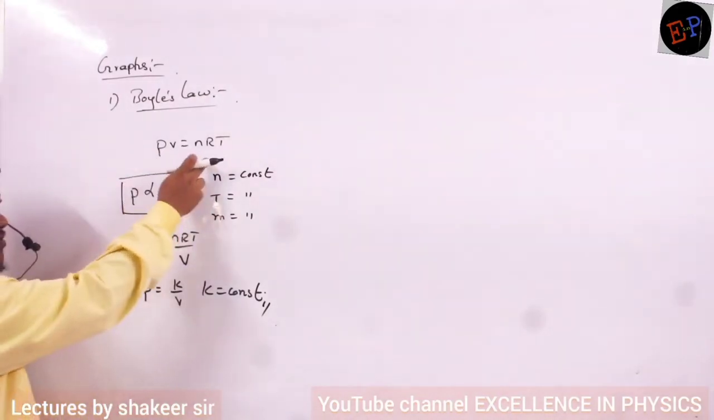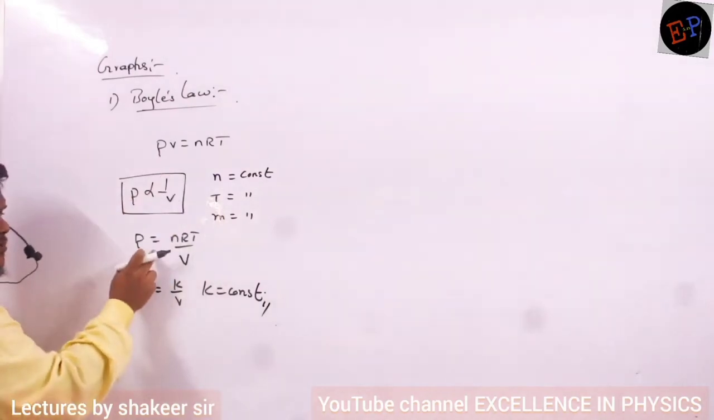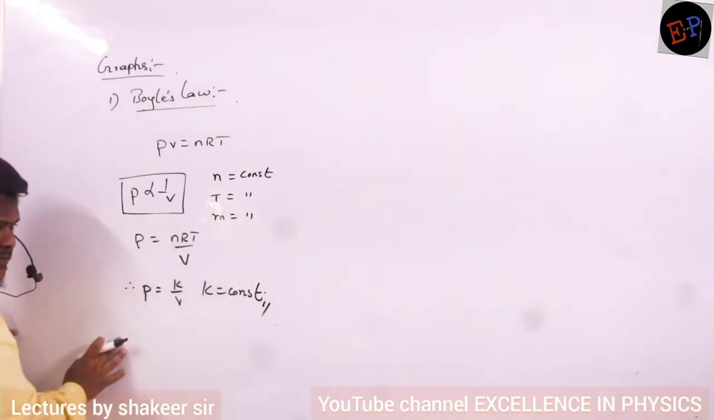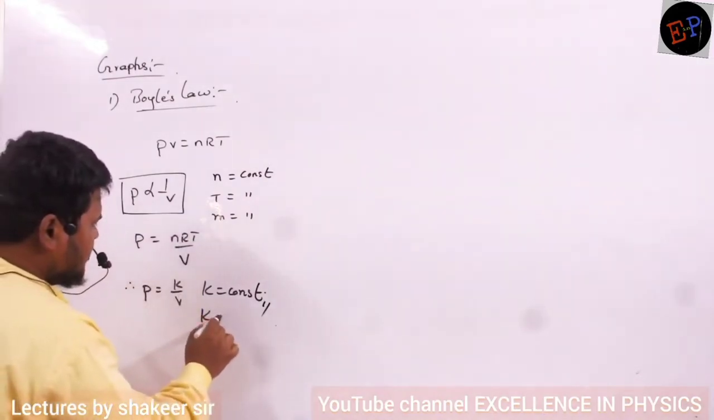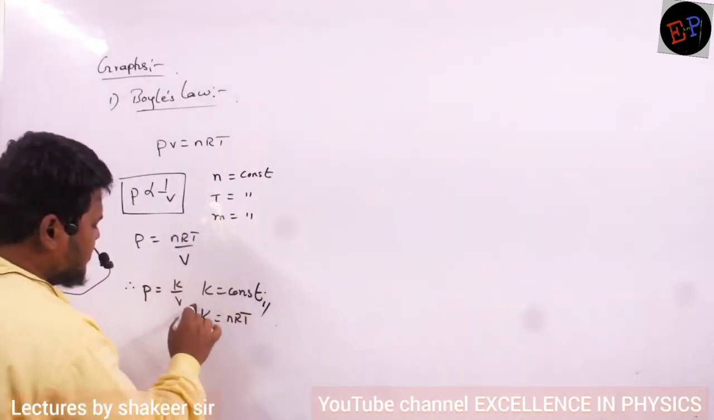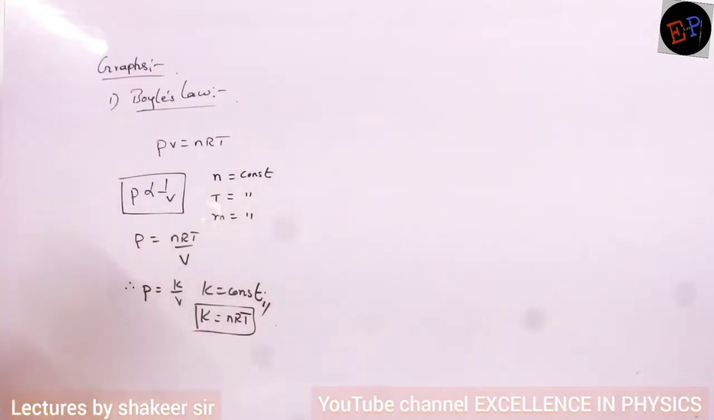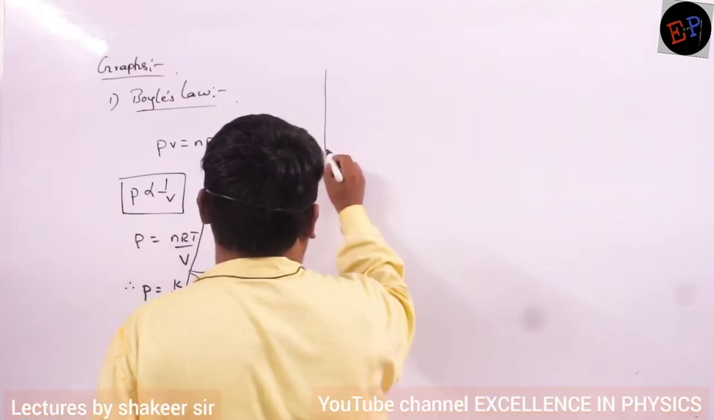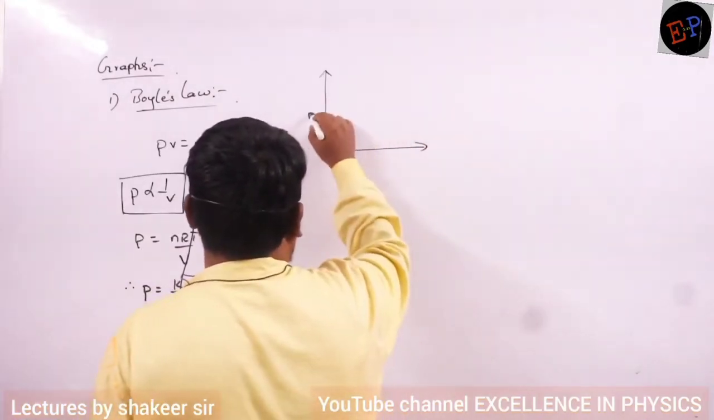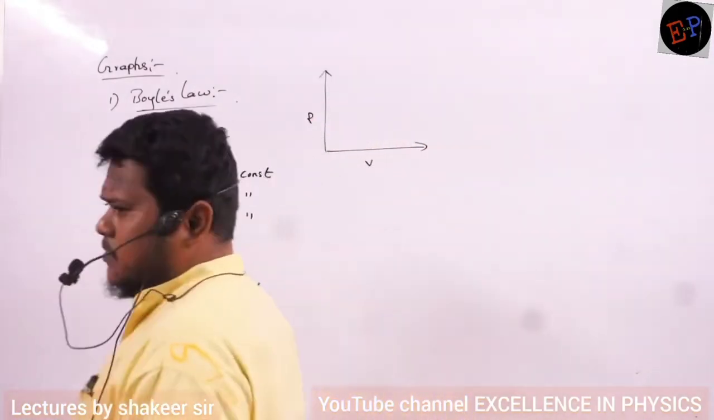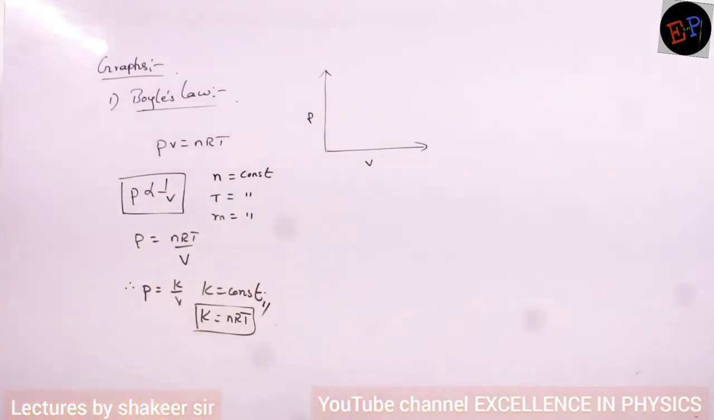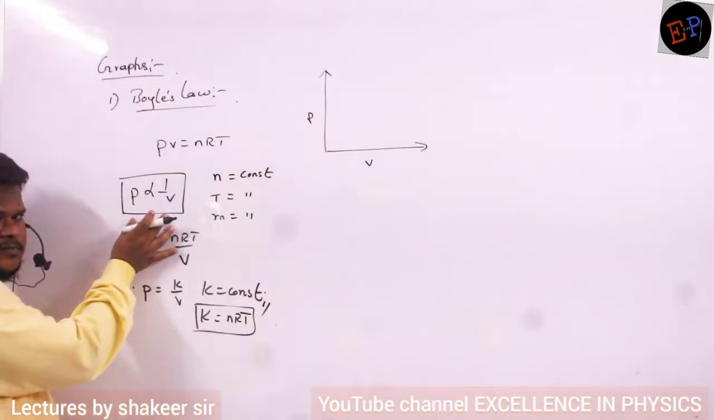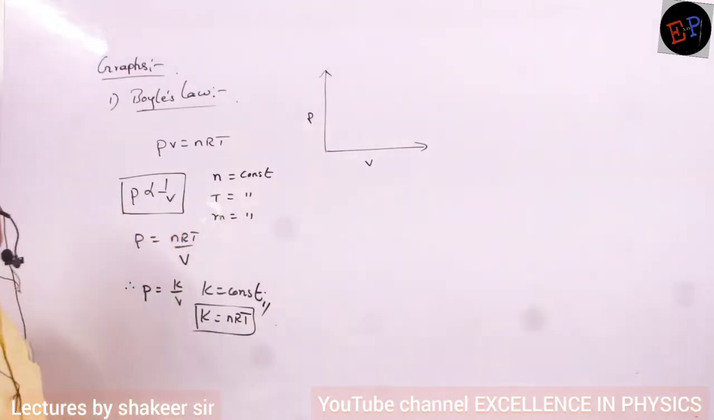So if I take this volume to this side, then if I write the proportionality symbol, that proportionality constant is K, no? And K is nothing but nRT. So this constant is nothing but nRT. This is how I can write it. Understood? Now, if I want to draw a graph between pressure and volume, can you say how the graph will be? Pressure is inversely proportional to volume, no?